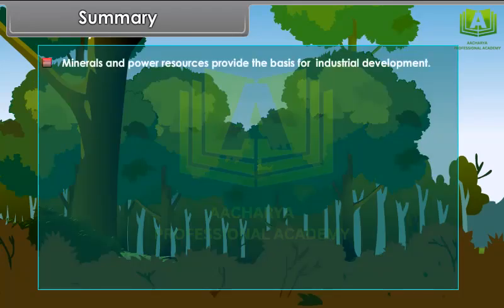Minerals and power resources provide the basis for industrial development. Minerals are of 2 types: metallic and non-metallic.